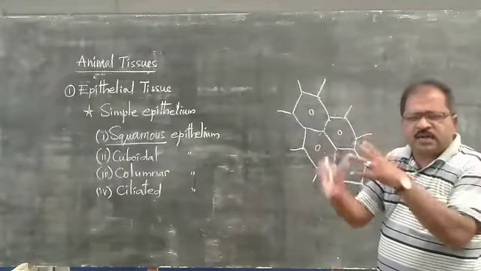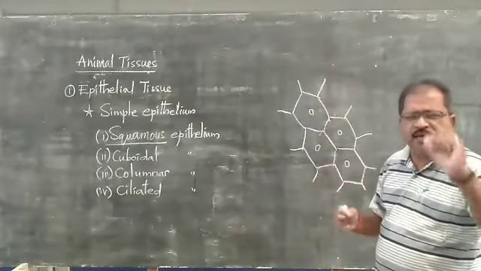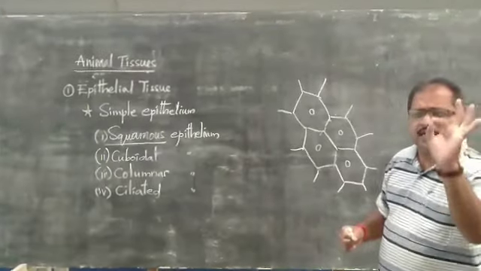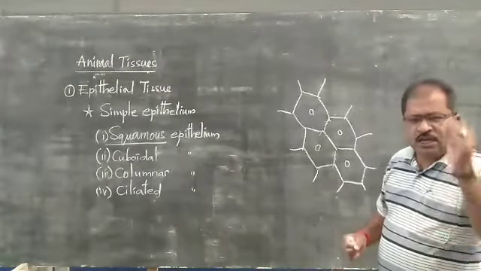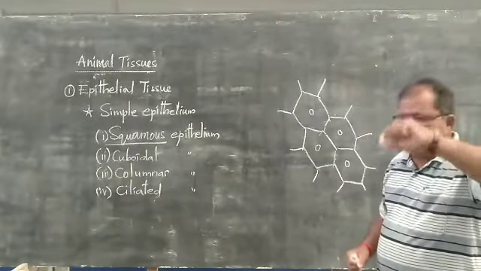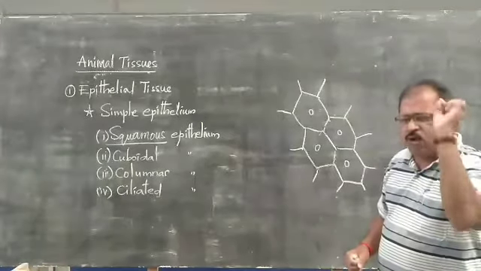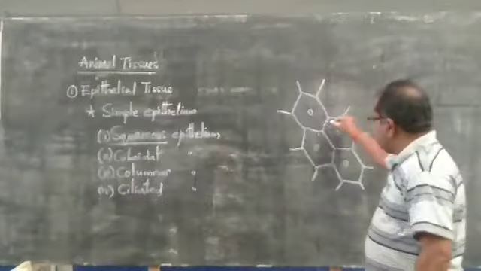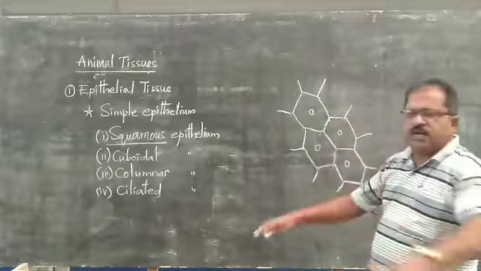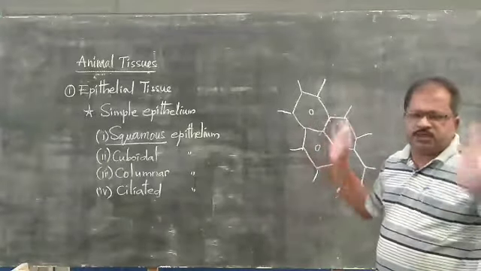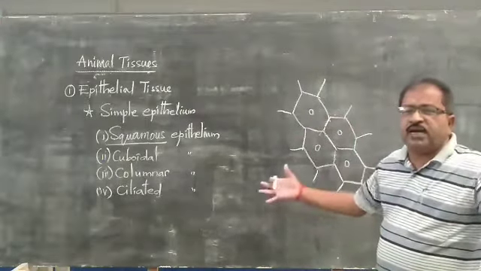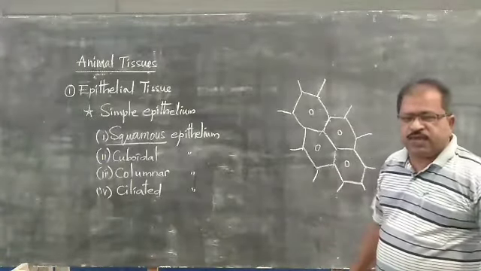All the cells are tightly packed without leaving any intercellular spaces. If any are present, they are very small in size, actually negligible. So intercellular spaces will be completely absent between the cells because they are compactly arranged.